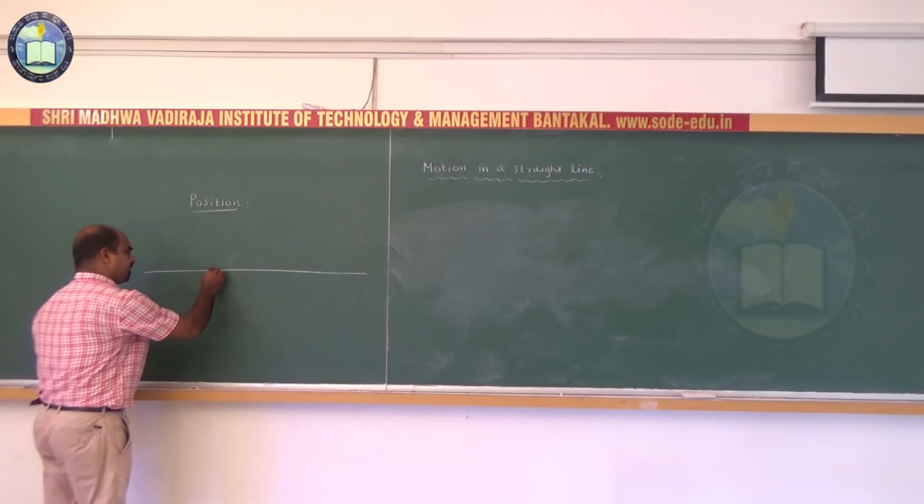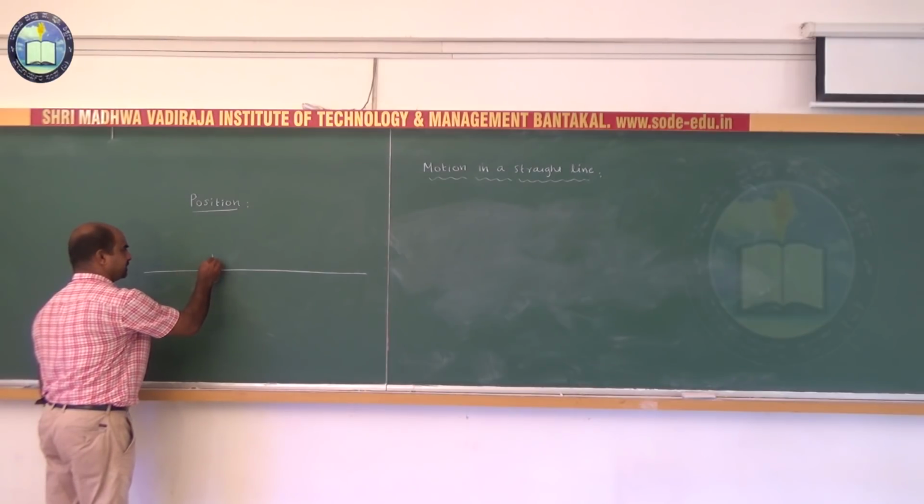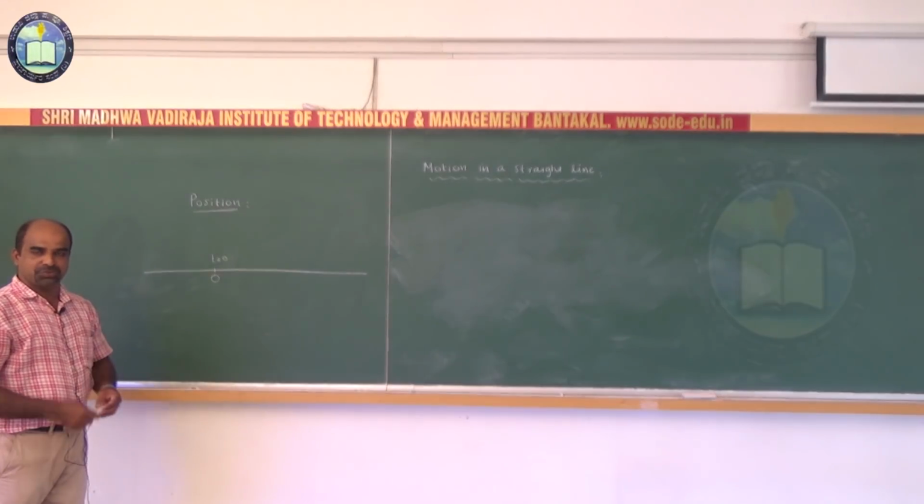Let O be the position of the body when time t is equal to 0 seconds.